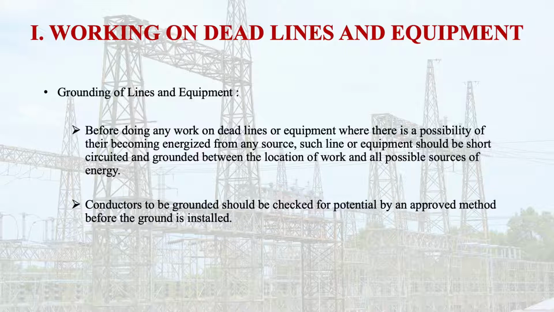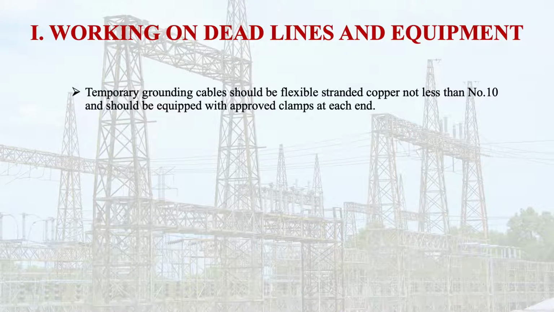Then conductors to be grounded should be checked for potential by an approved method before the ground is installed. Temporary grounding cables should be flexible stranded copper and of proper size, and should be equipped with approved clamps at each end. And grounding cable should be inspected before each use.